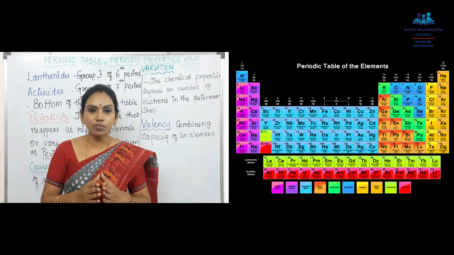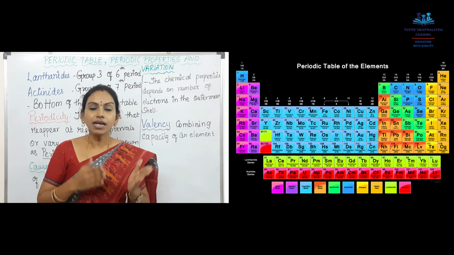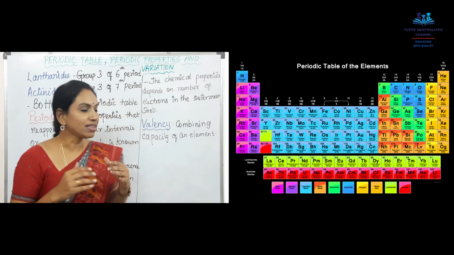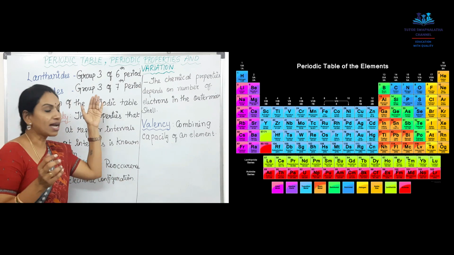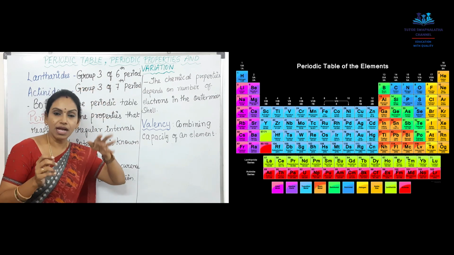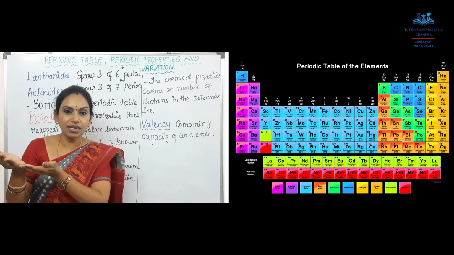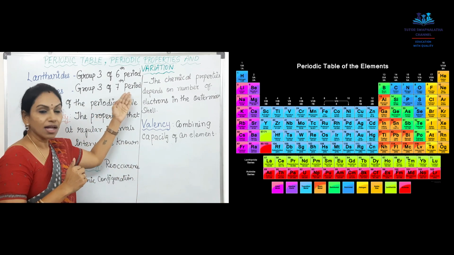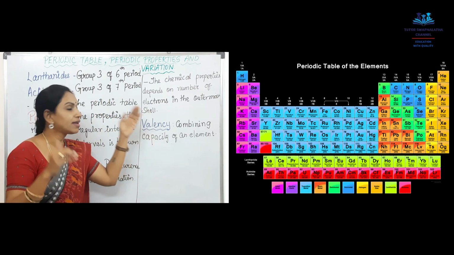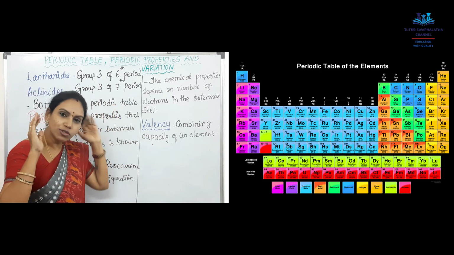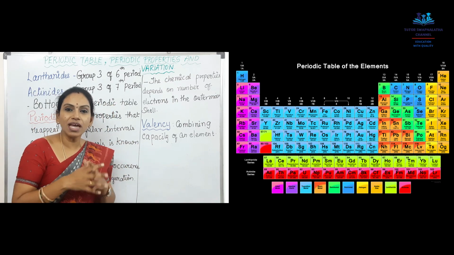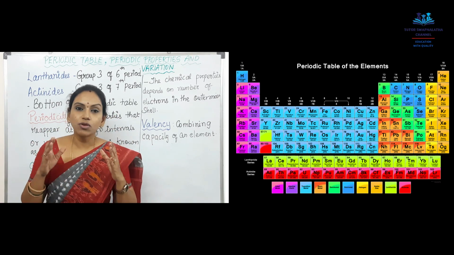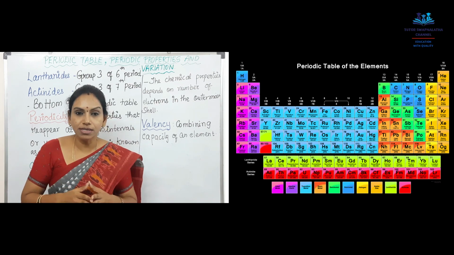The next two groups are the lanthanide and actinide groups of elements. Talking about lanthanides, lanthanides are also called group 3 of the 6th period. As I already said, in the 6th period, they belong to group 3. Actinides belong to the 7th period and group 3. They are also group 3 elements only. Group 3 elements, what are they? Group 1 elements are alkali metals, as I already said. Group 2 are alkaline earth metals.